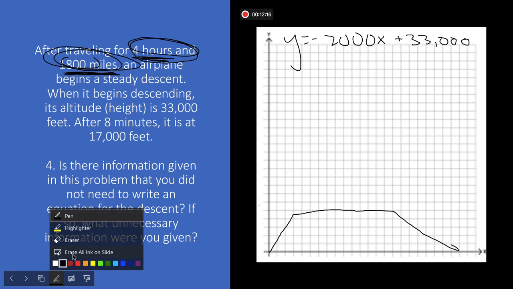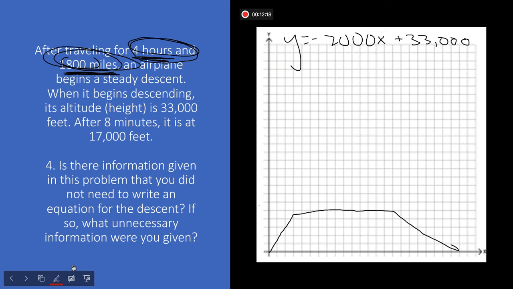Well, the question is not asking about any of this information. We don't know where we took off from, we don't know where we're going. We do know that we started at 33,000 feet, and after 8 minutes, we were at about 17,000 feet. So we know how fast we're approaching the ground, and that is all the information that we needed.